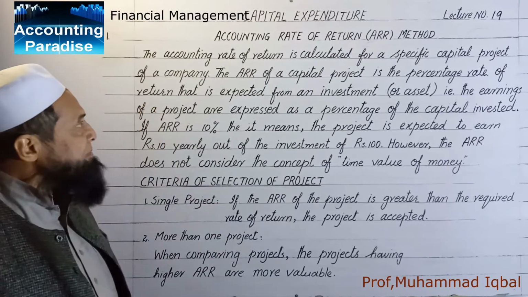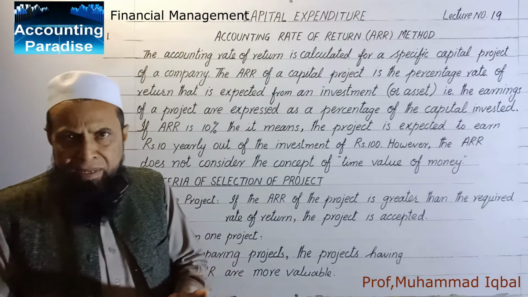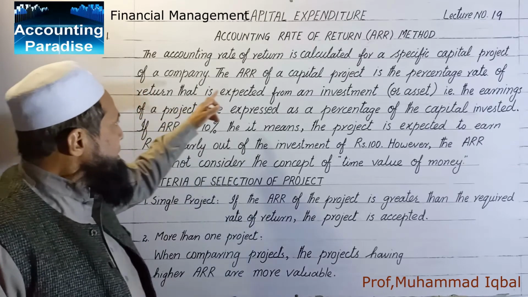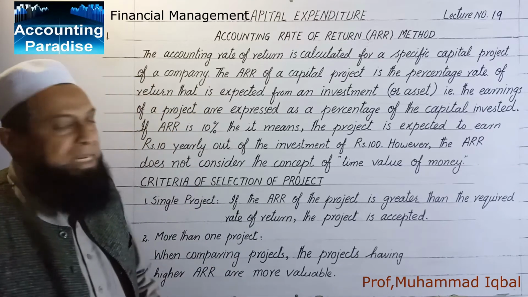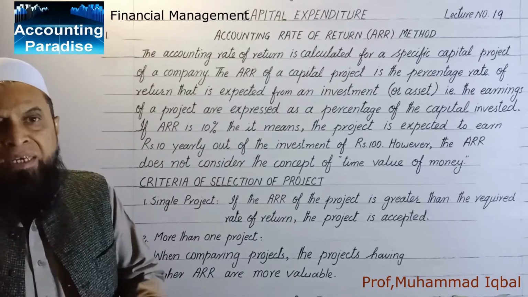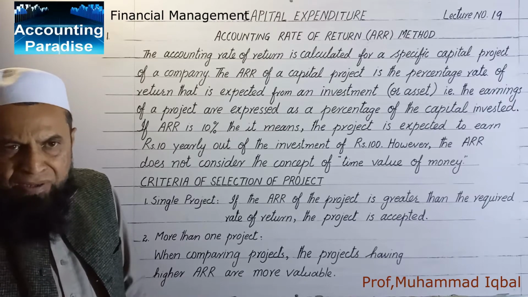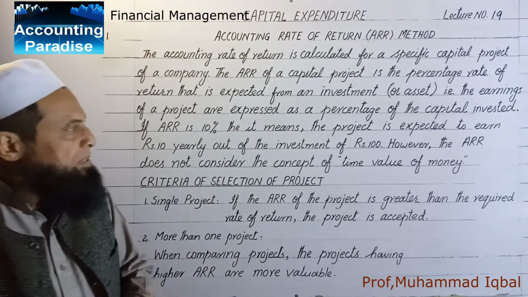The accounting rate of return is calculated for the specific project, not for a company's project, and ARR of a capital project is the percentage of profit by the investment, meaning what is the profit and what is the average investment, a percentage among these.